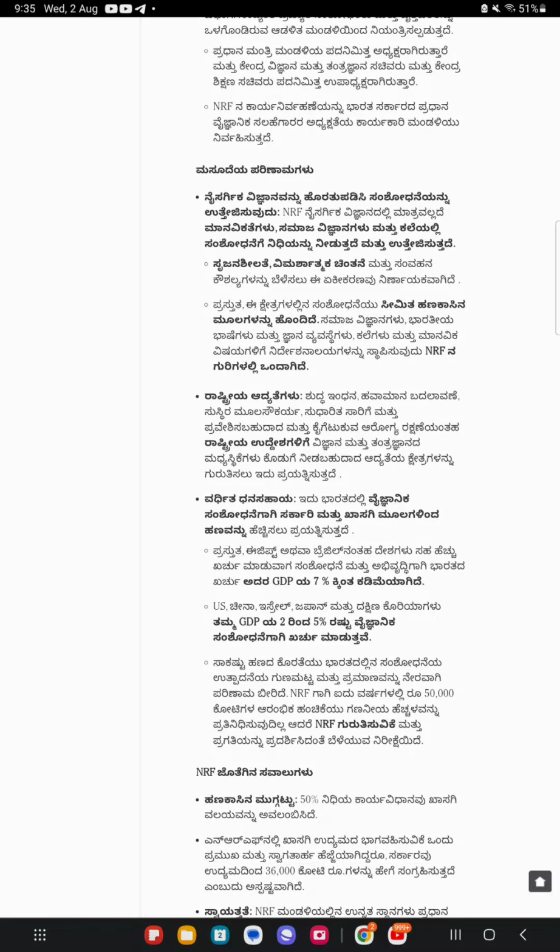The top positions in the NRF are reserved for members of the government, including the PM and the Ministers of Science, Technology and Education.